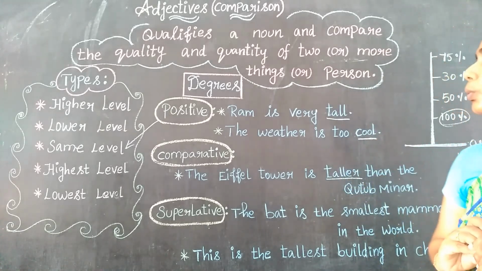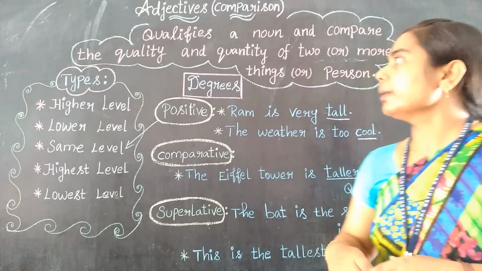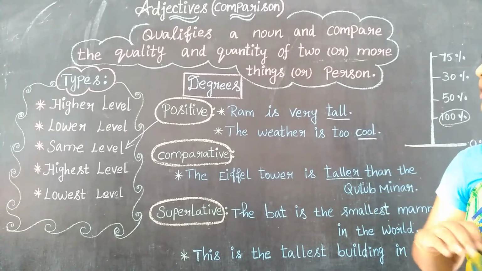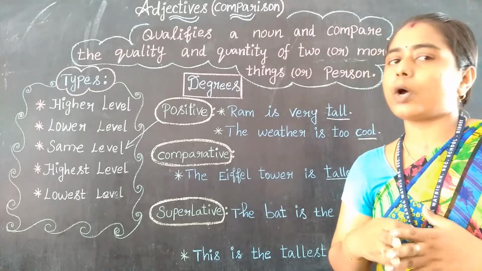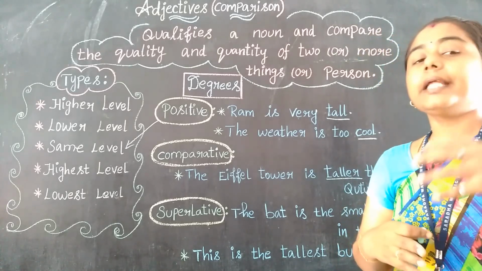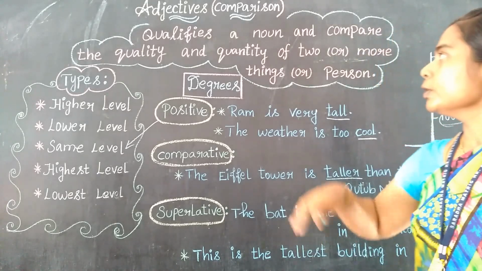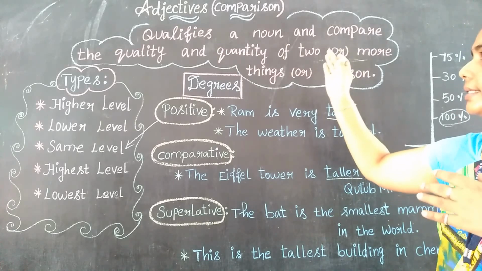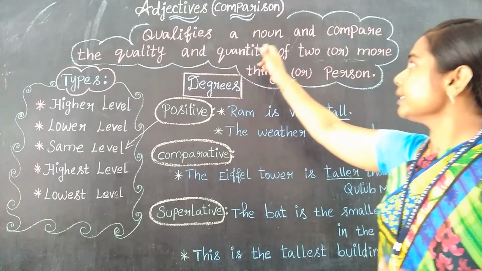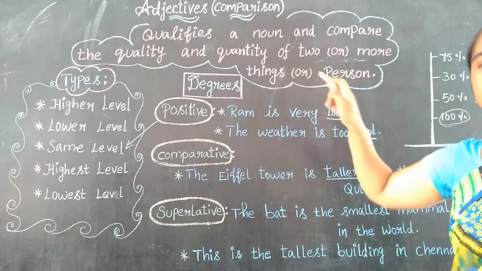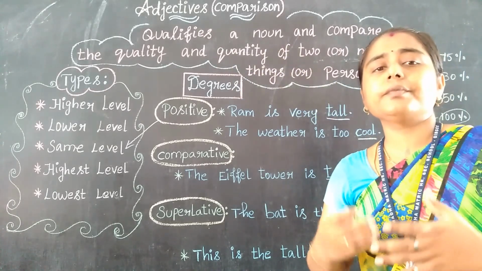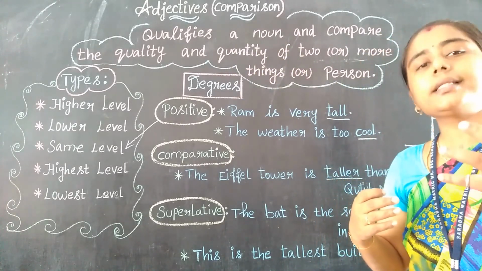Yes. So once again I am repeating to recall you. So what is an adjective first? See, an adjective always qualifies a noun. It describes a noun. It explains a noun. Right. It evaluates a noun. Yes. So that is an adjective. And comparison, see, qualifies a noun and compares the quality and quantity. So what will it compare? It will compare the quality and quantity of others.